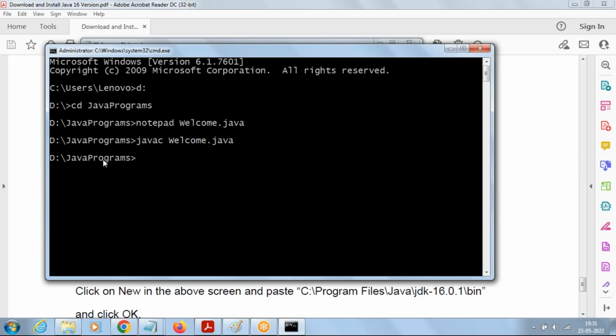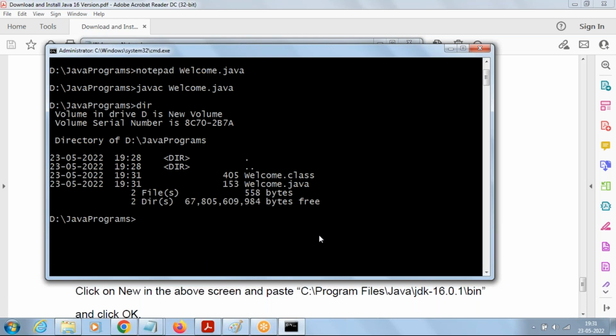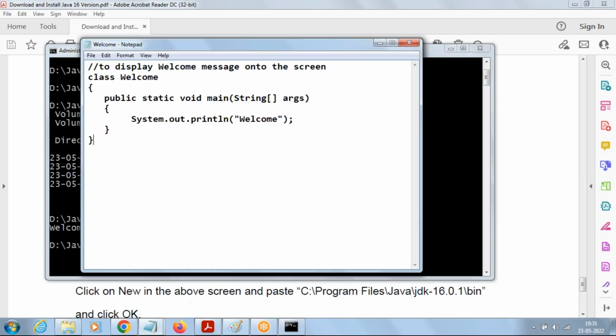which is going to create a .class file. Check it here. If I say dir, a .class file has been created, welcome.class. Then we have to run the .class file. How to run? Java welcome, which displays the welcome message. Simple 3 commands. Notepad for typing, Javac is for compiling, and Java is for running. Right? Let me document these words.